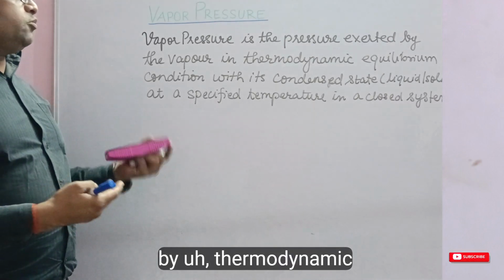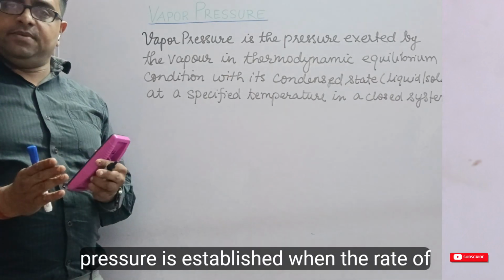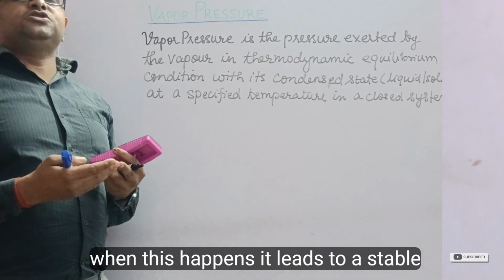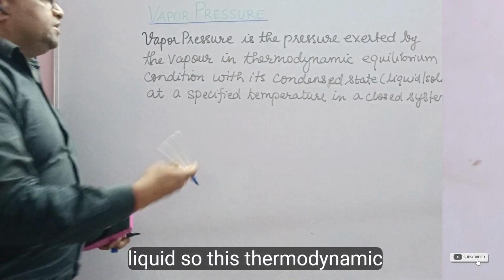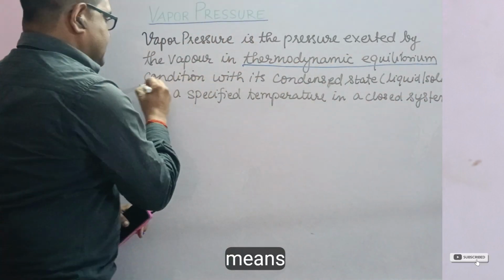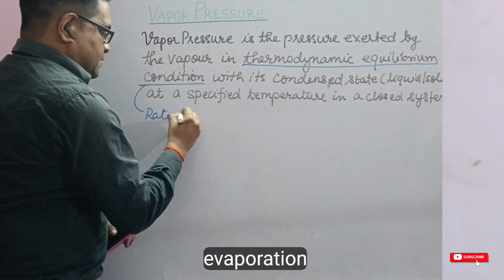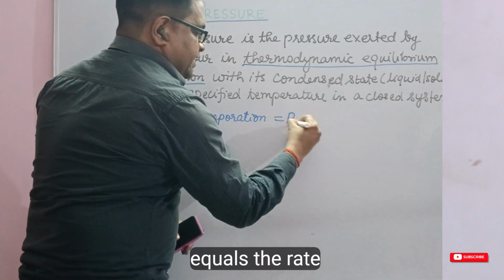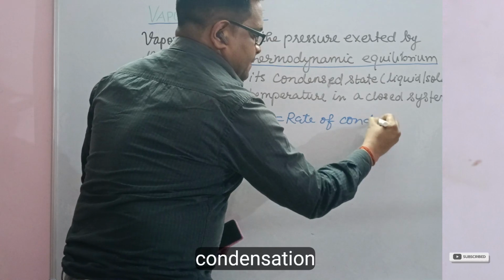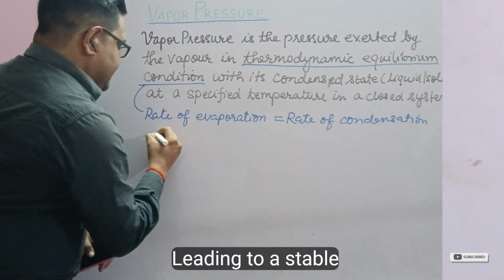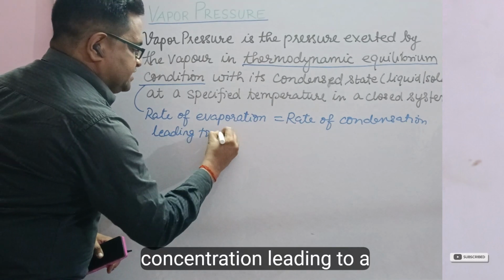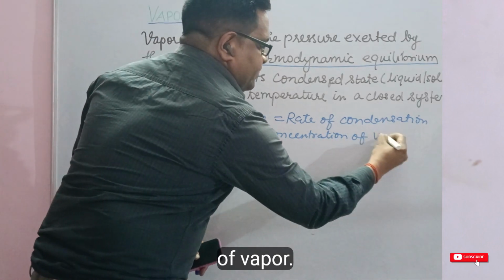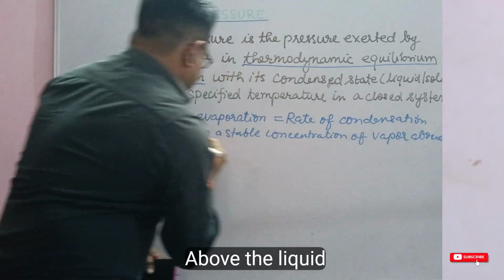And by thermodynamic equilibrium condition, we mean that the vapor pressure is established when the rate of evaporation equals the rate of condensation, because when this happens, it leads to a stable concentration of vapor above the liquid surface.